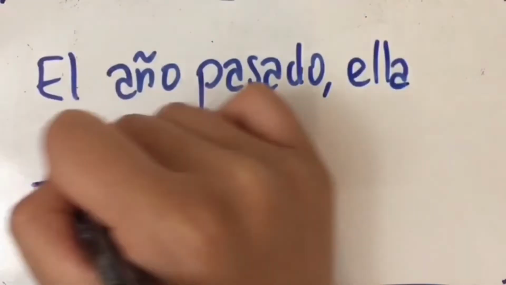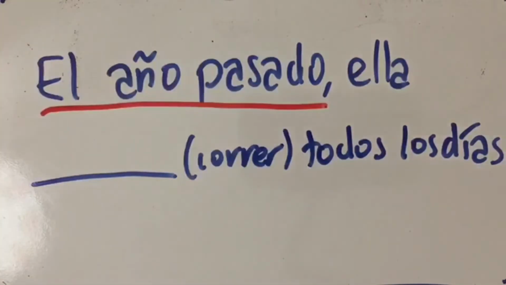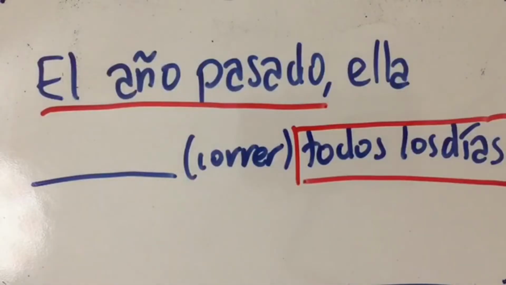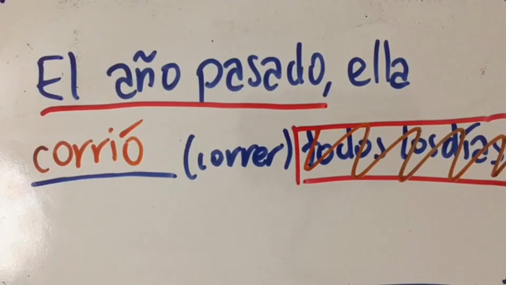El año pasado, ella blank todos los días. Okay, the first thing you always want to do is ask yourself, is this a specific or a general frame of time? Well, let's see, it starts off by saying el año pasado, which is typically a pretérito phrase, but then you keep reading and notice it says todos los días, so you're saying she ran every day of last year. And since this is a repeated action that happened continuously, it's imperfect, so you'd say corría. Now, if this part weren't here, if you scratched out todos los días, then just having el año pasado would make a pretérito, so you'd say corrió.